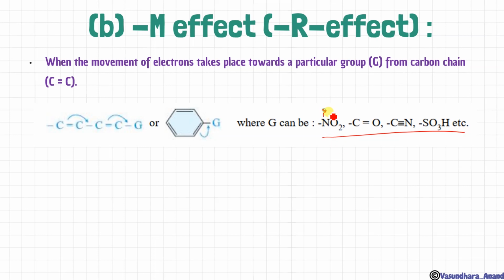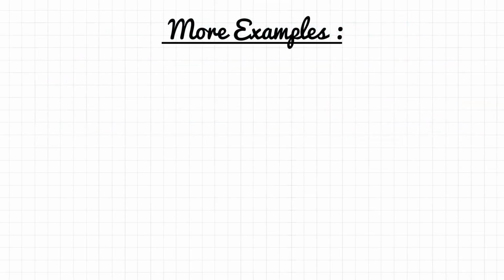If we check, this is sp2 hybridized. Here, if we check, it is also sp2 hybridized. Here it is sp hybridized, and here also it is sp2 hybridized. Got it? So all these groups are sp2 or sp hybridized, so they will show minus M effect or minus R effect. Clear, बच्चे?